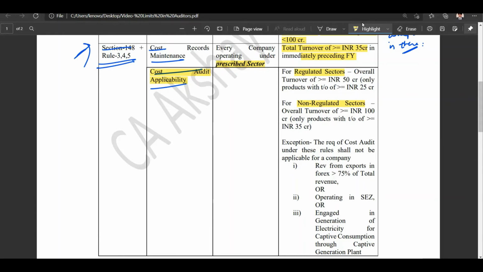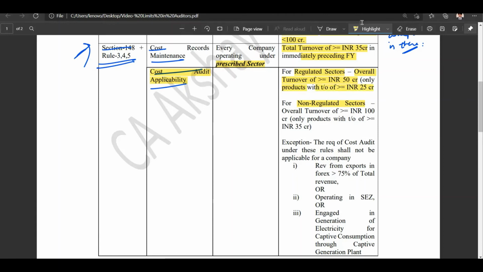All right, so now for regulated sectors, if the overall turnover is more than or equal to 50 crore rupees, then the cost audit applicability is there for that company. But if and only if the products that that company is manufacturing have a turnover of more than or equal to 25 crore rupees.